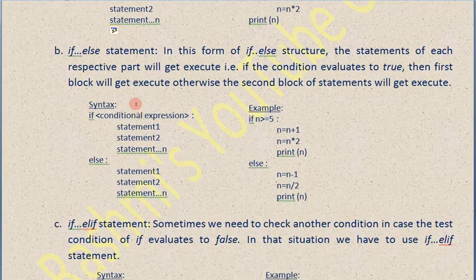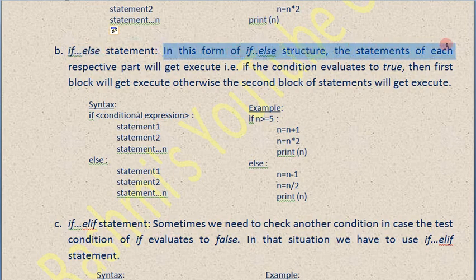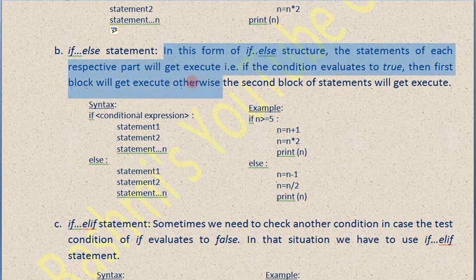So, the if else statement, let's concentrate. In this form of if else structure, the statements of each respective part will get executed. That is, if the condition is true, then the first block will get executed, otherwise the second block will get executed. So simple, like C, C++. Only the writing pattern is a little different, as there is no curly bracket system like C, C++ and Java.